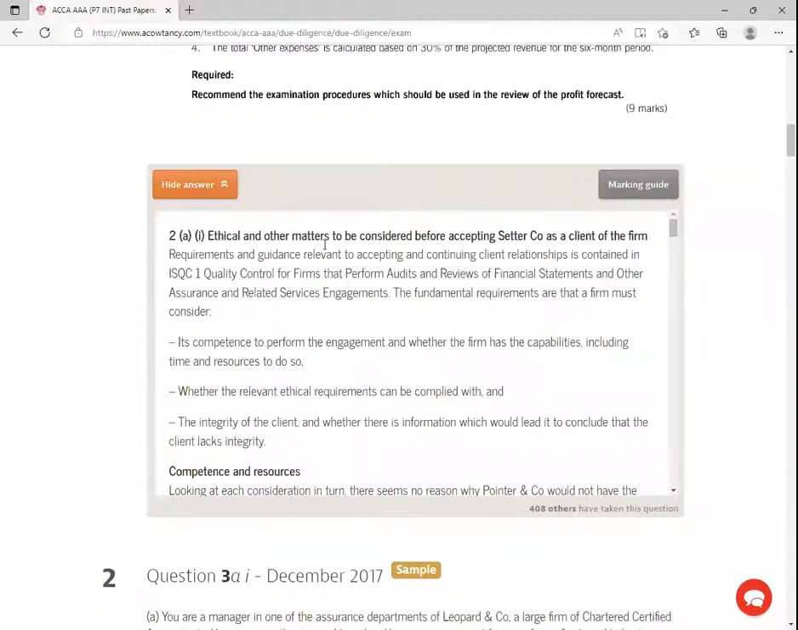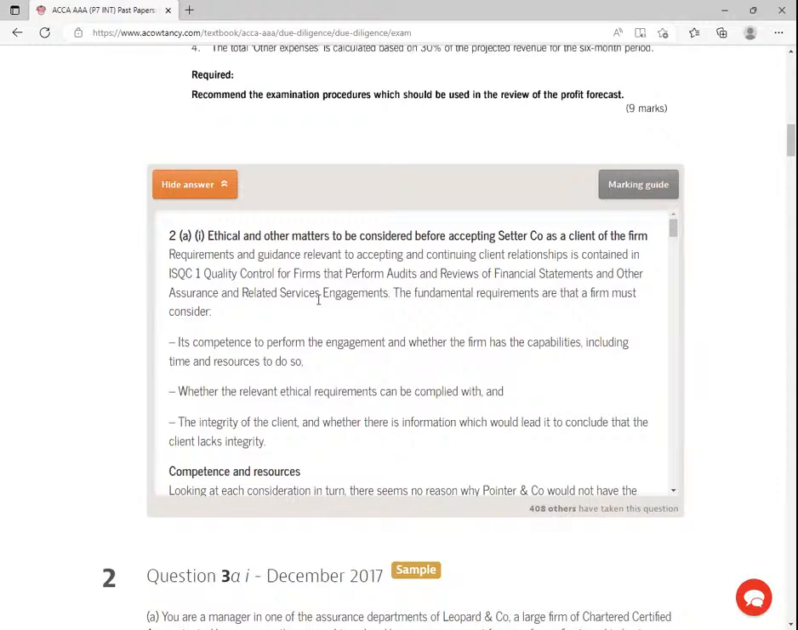So requirements and guidance relevant to accepting and continuing client relationships is contained in this International Standard on Quality Control. There is a quality committee. Nowadays, like last semester, they asked students about things they could not see. There is this quality committee that gives recommendations about the quality standards, the quality processes, international standards. ISQC 1, quality control for firms that perform audit and review of financial statements and other assurance and related service engagements.